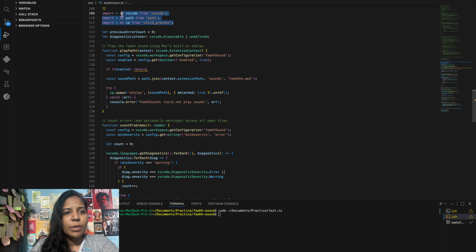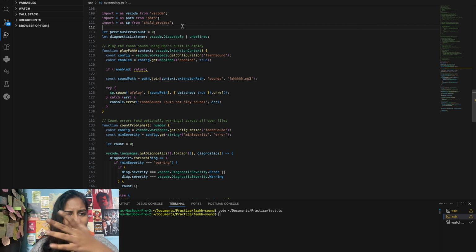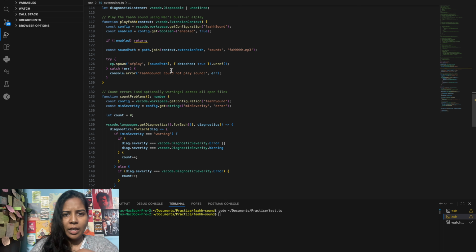So these are the packages that I imported: VS Code, path, child process. This makes the entire thing easy. So we're just going to call this function whenever there is an error. You can change or modify this code based on any preference that you want. I made this to make noise whenever there is an error. So whenever there is an error, it calls play Faahh.